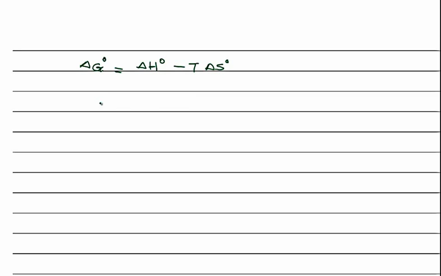Now, we also know that delta G is equal to minus of R T log K, right? Minus of R T log K will be equal to what? Delta H minus T delta S. Delta S is what? It's a change in entropy.